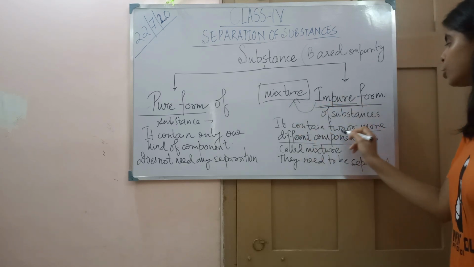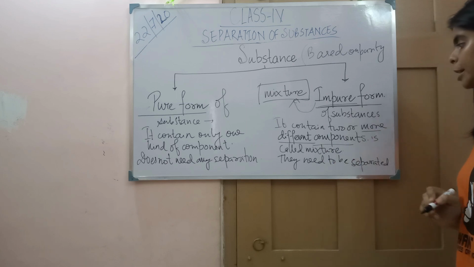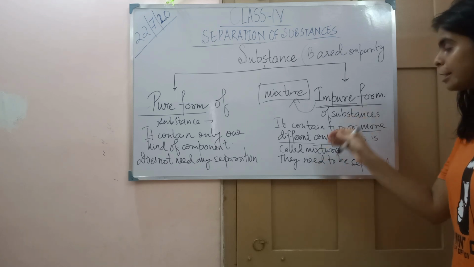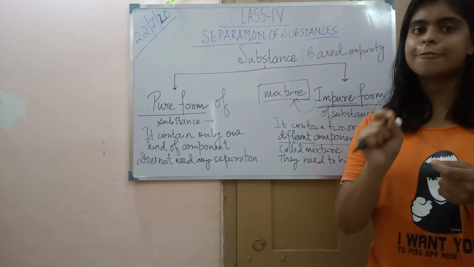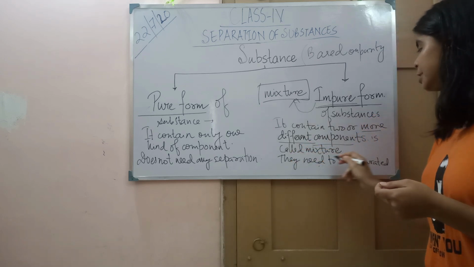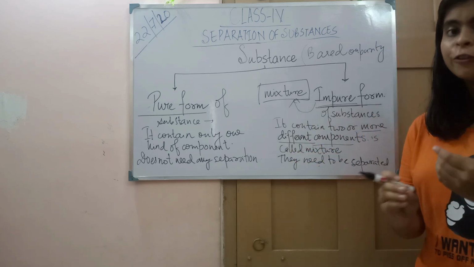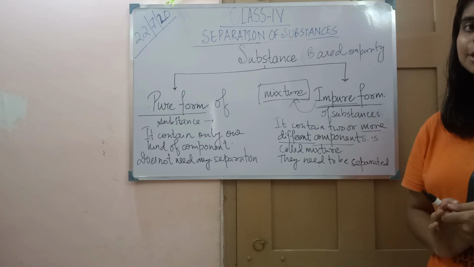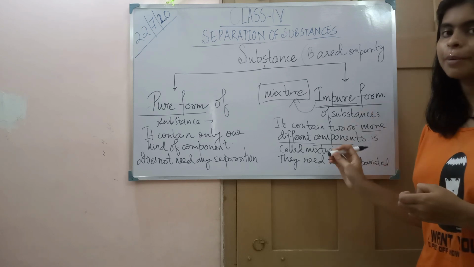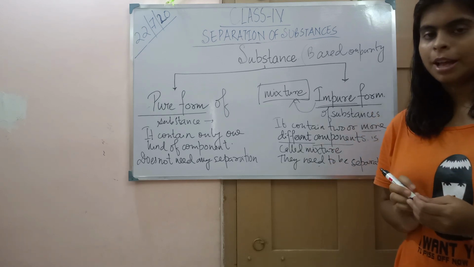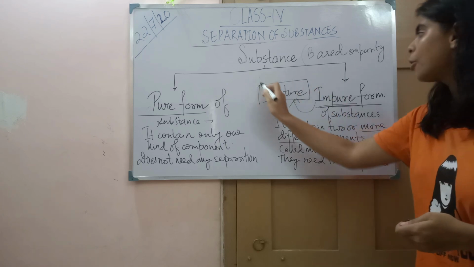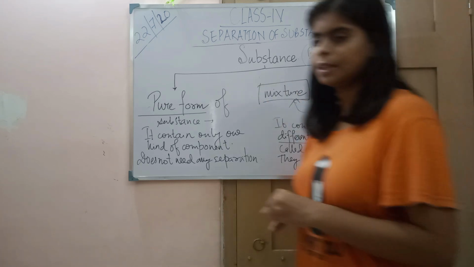It contains two or more different components, and because of that, they need to be separated. We often separate this kind of mixture. Now let's understand these impure forms of substances.